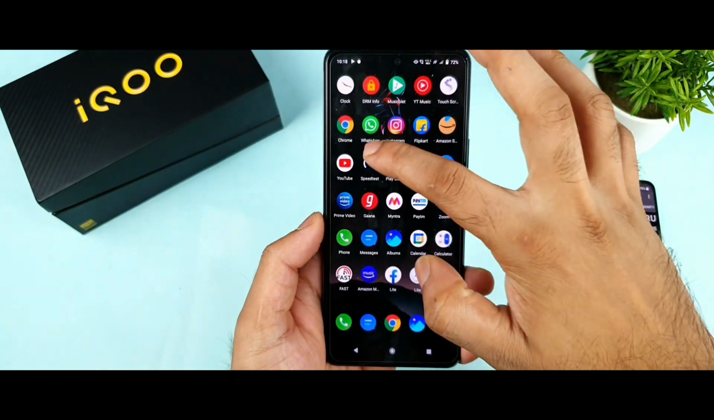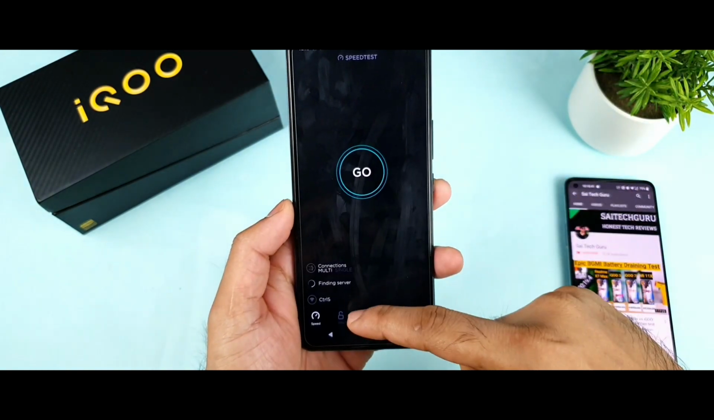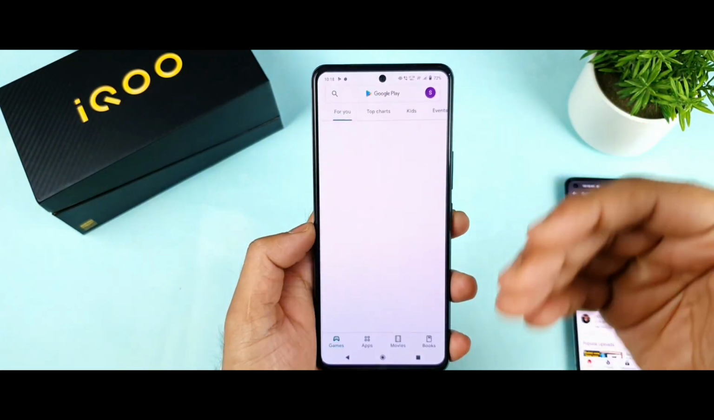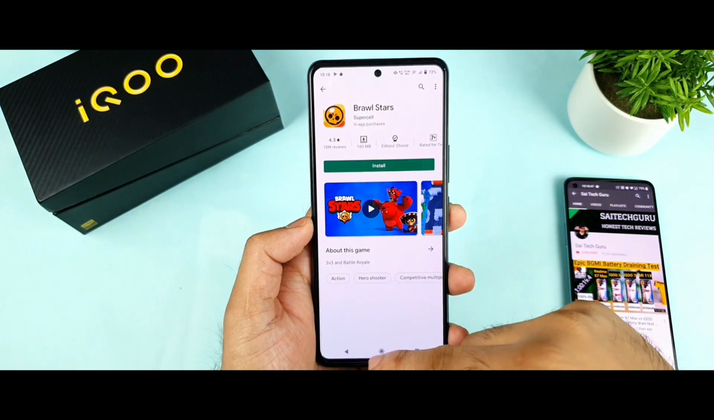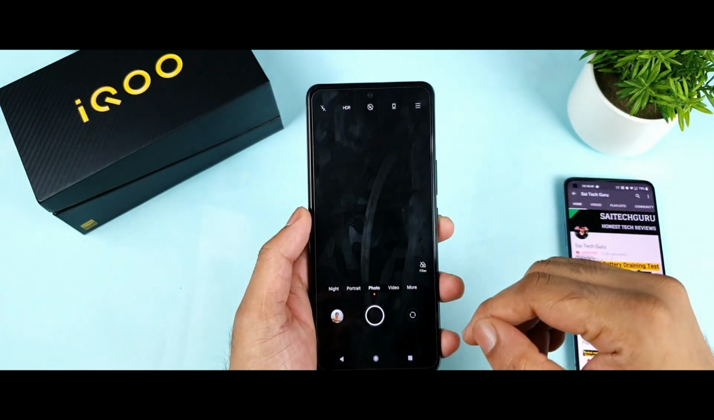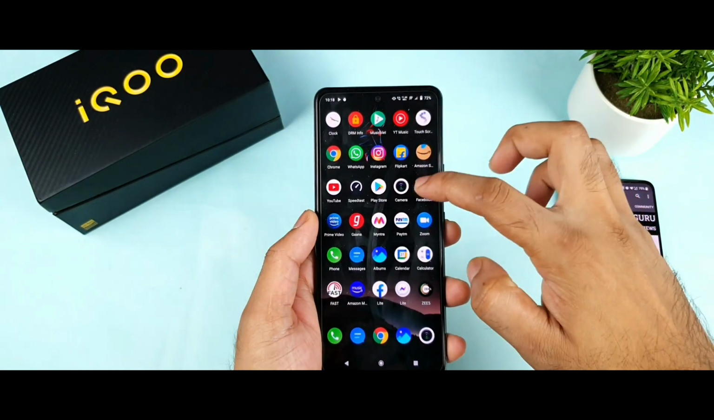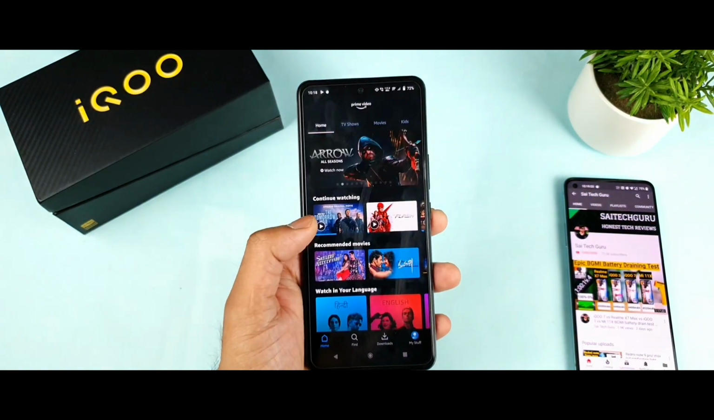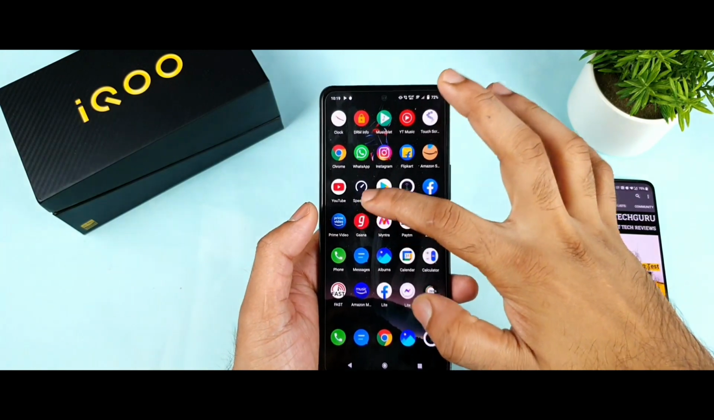perfect, and next is Speedtest. In Speedtest I'll keep these results in the background, as you can see friends. In every application I'm trying to use it in some way to keep it in background memory. This is the camera application which I'm keeping in memory, and Facebook, and next Prime Video. Next is Gaana.